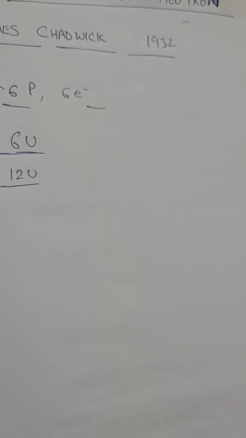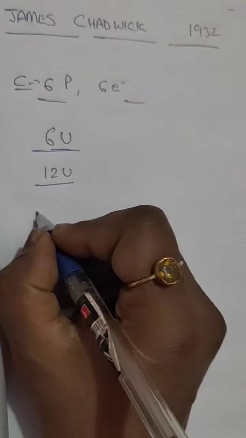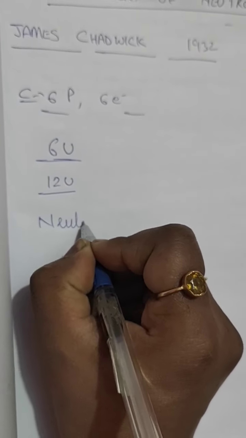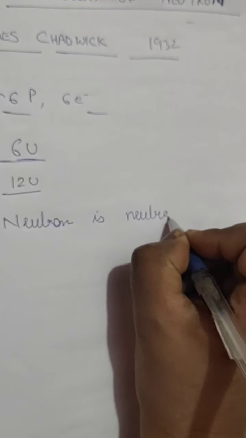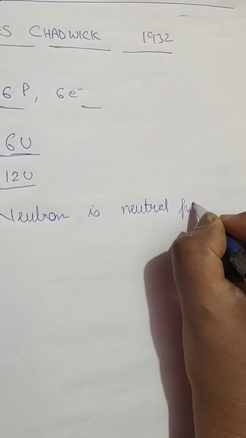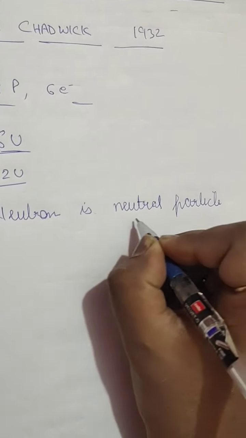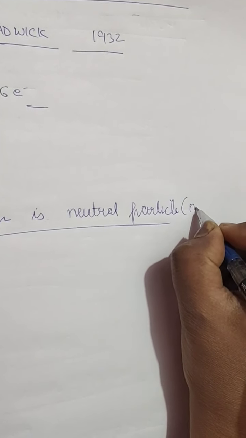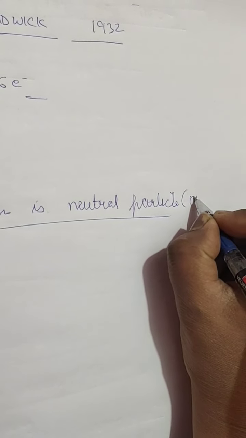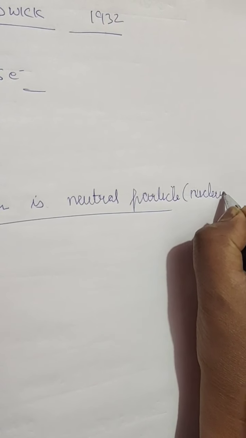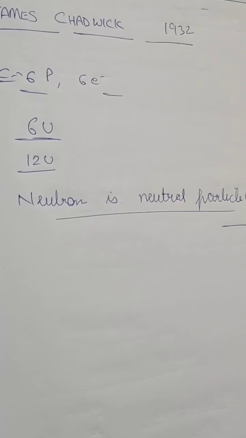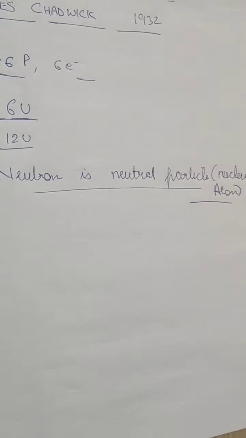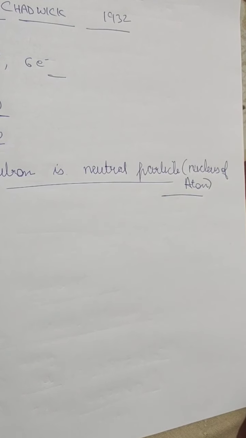This particle is called the neutron, and the neutron is a neutral particle. It is found in the nucleus of an atom. Protons and neutrons reside in the nucleus of the atom. All atoms contain neutrons except hydrogen.